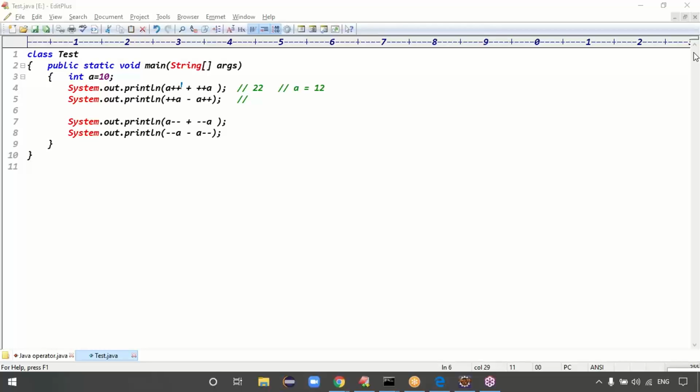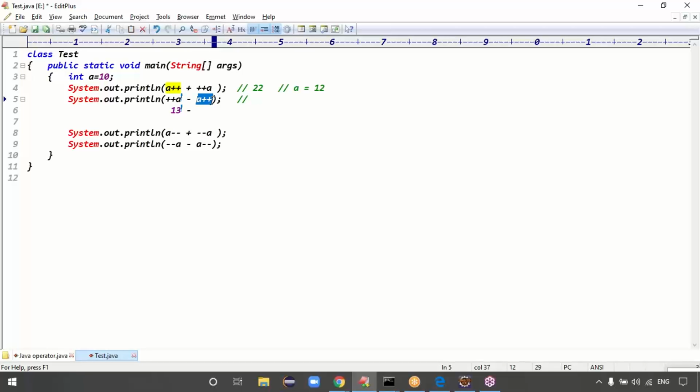So it will be 0. Here 13 is there, right? 13 minus. Previously 12 is there, plus a means pre-increment, so it is 13. 13 minus, is this pre-increment or post-increment? Post-increment, which means it takes the previous a value, 13 only. 13 minus 13 is 0, right?